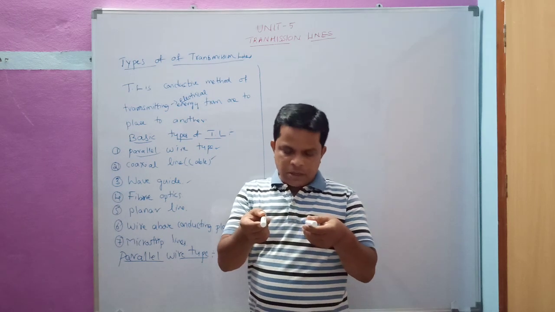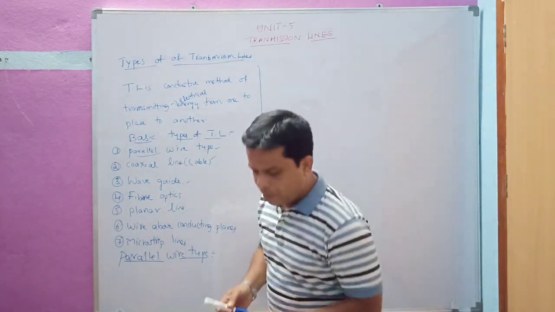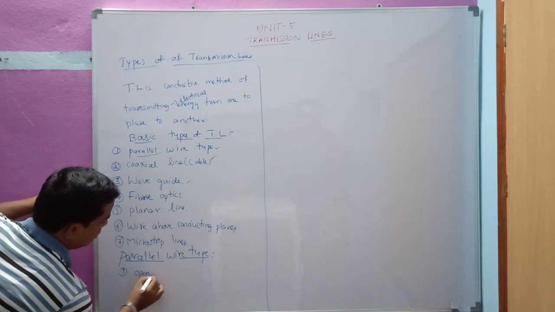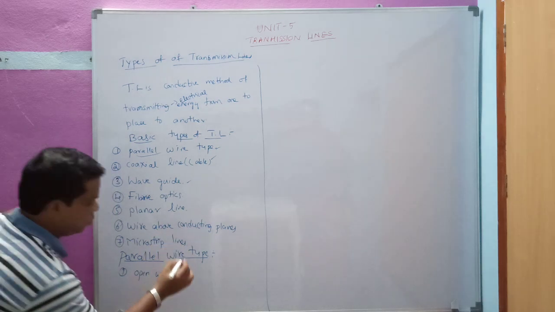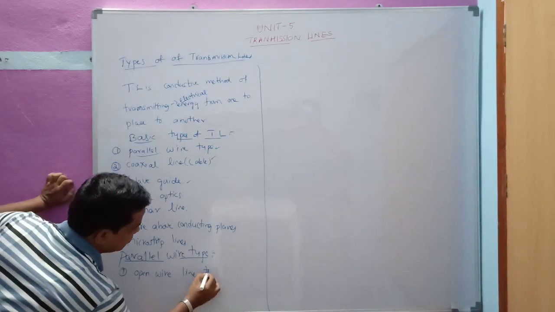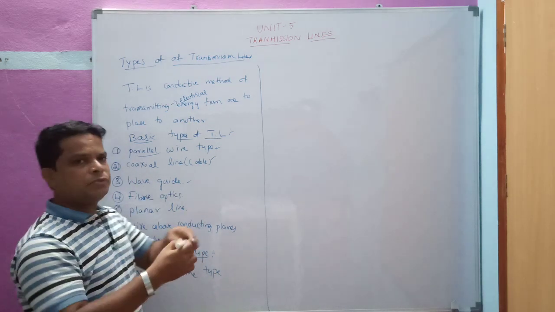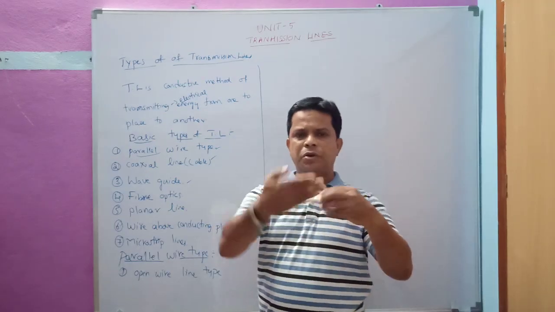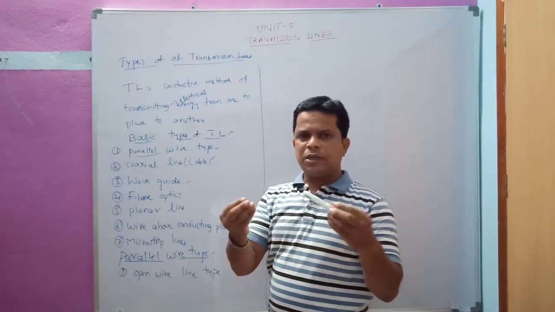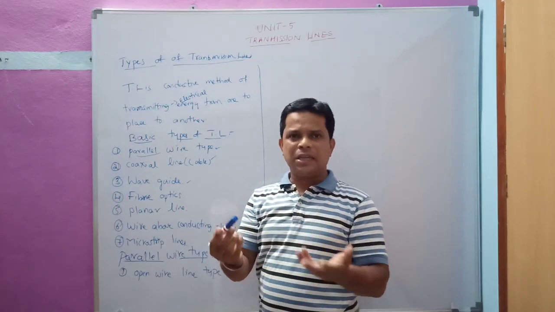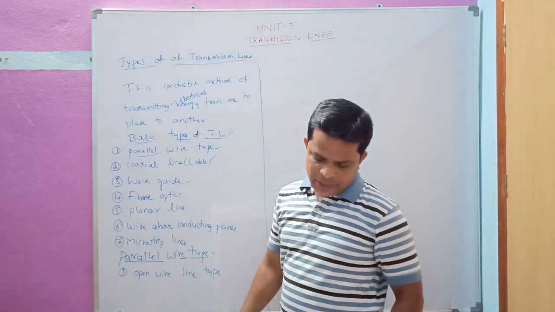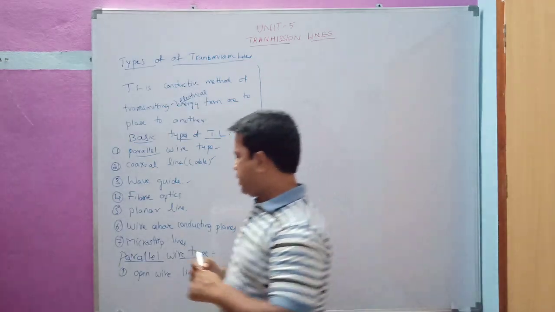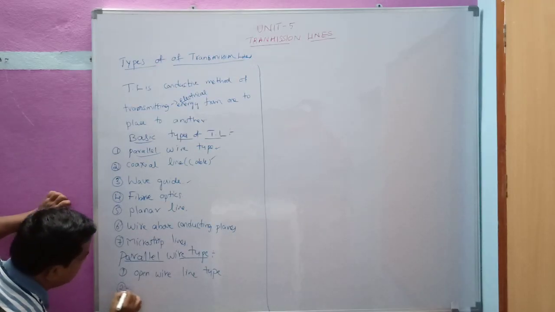This line is also called an open wire line, because here the conductor is open to free space. Whatever overhead lines we see in our day-to-day life, we don't have any shielding on them. They are uncovered, which is why it is called an open wire line, and generally we use this in power and telegraph lines.